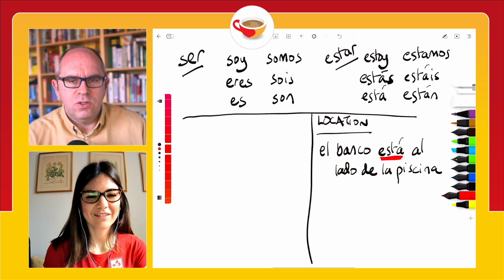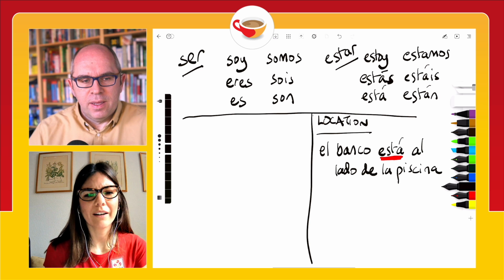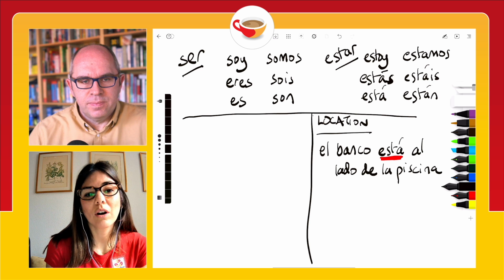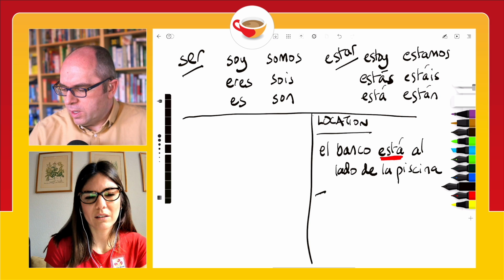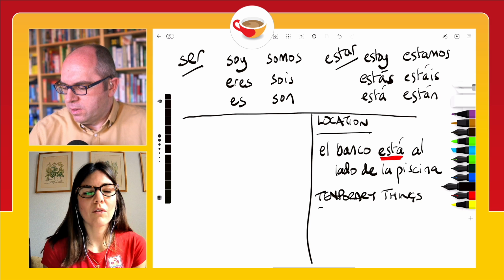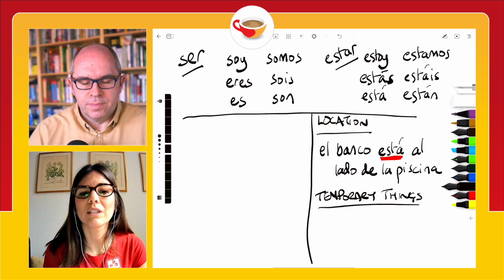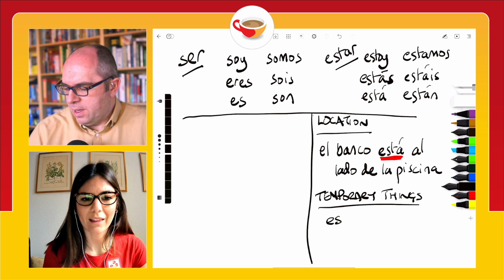Okay, what other kind of situations would we use estar in? We would use estar to talk about temporary things. So things that change. Okay, give us an example. For example, if I say that now I am happy, I would say estoy feliz.